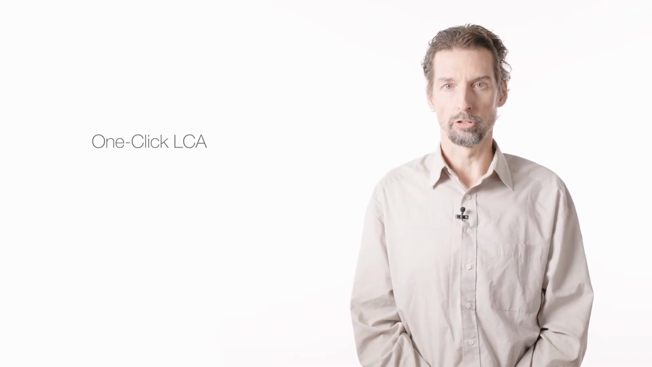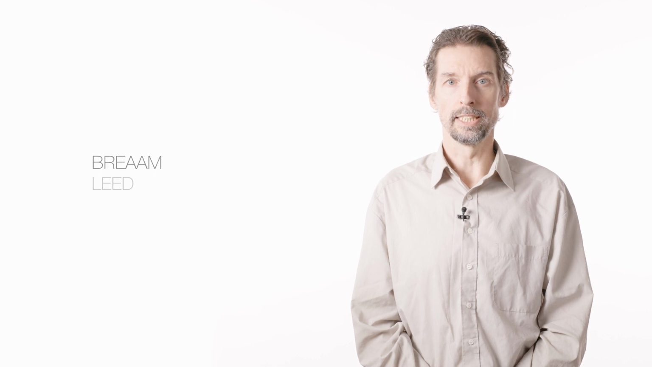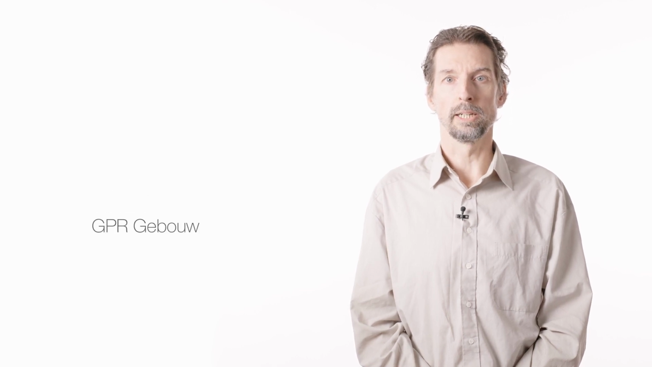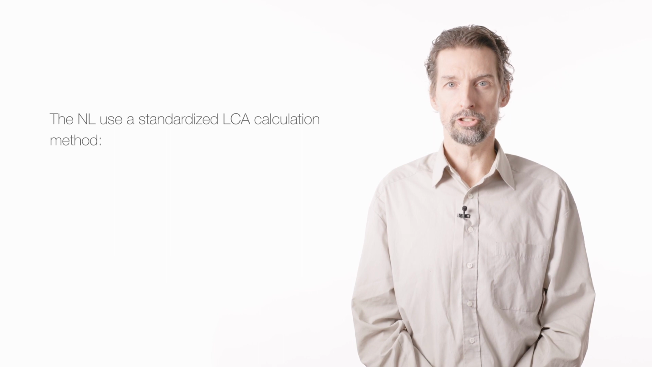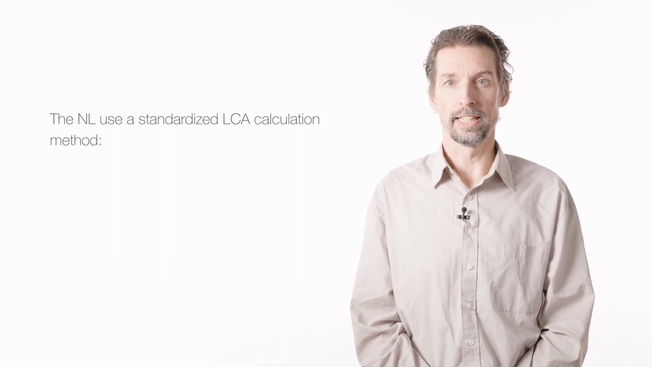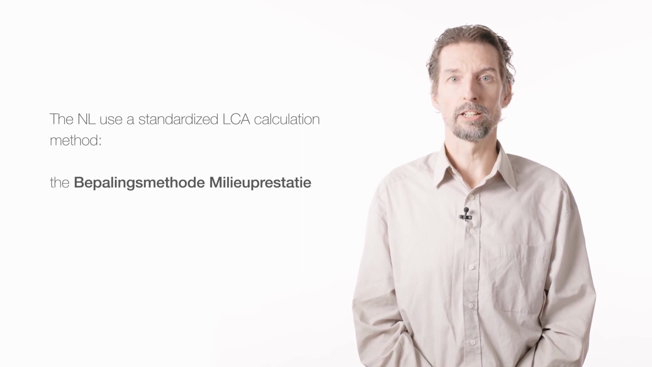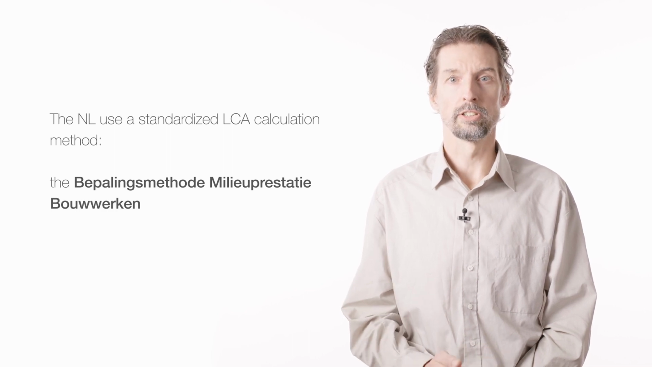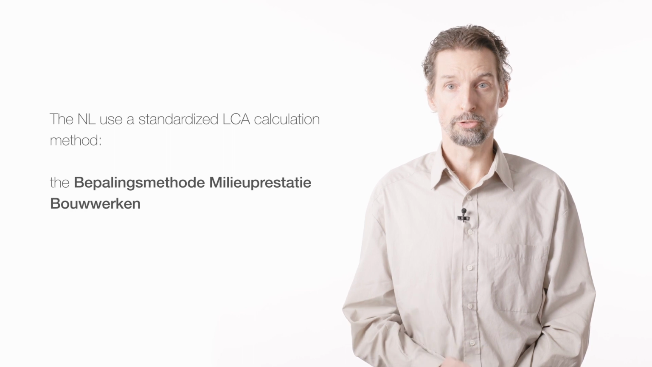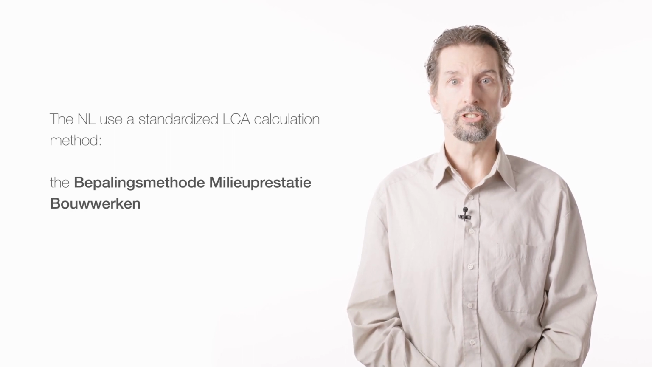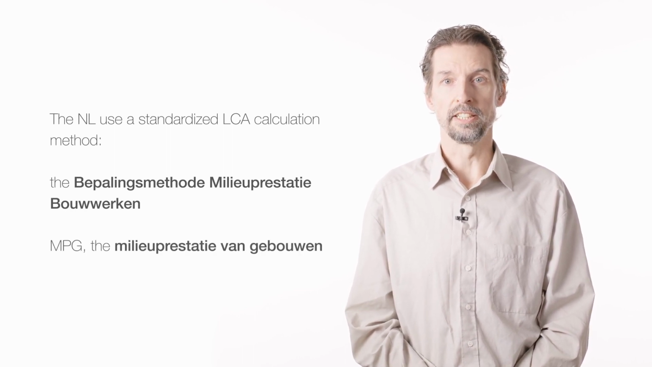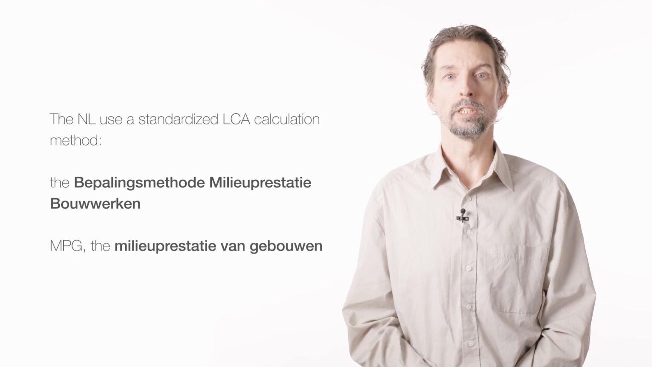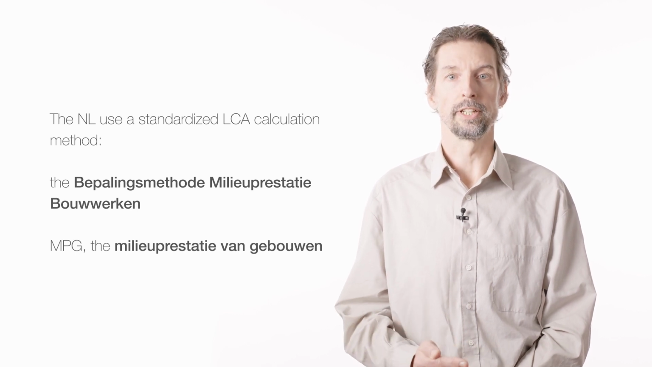There are several LCA tools for buildings available, such as One-Click LCA, BREEAM, LEED, Totem, or GPR Gebouw. In the Netherlands, LCA tools for buildings use a standardized LCA calculation method, de bepalingsmethode Milieuprestatie Bouwwerken, translated as determination method for environmental performance of the buildings. This method describes the calculation of the MPG, de Milieuprestatie van Gebouwen, or environmental performance of buildings.